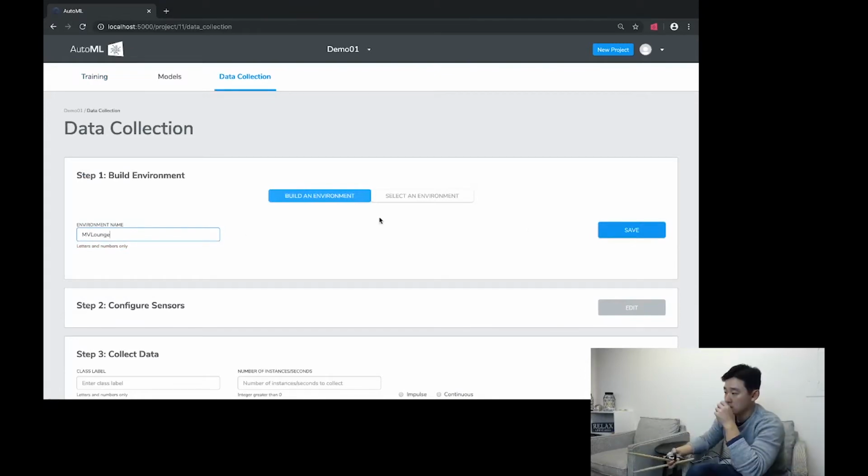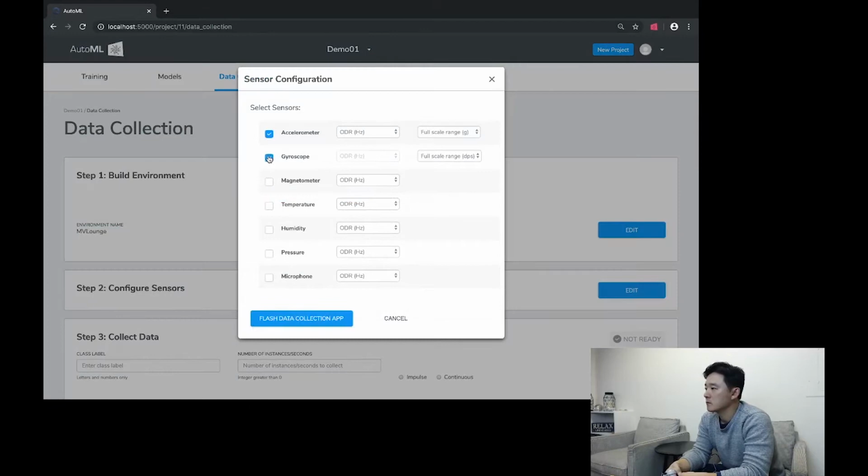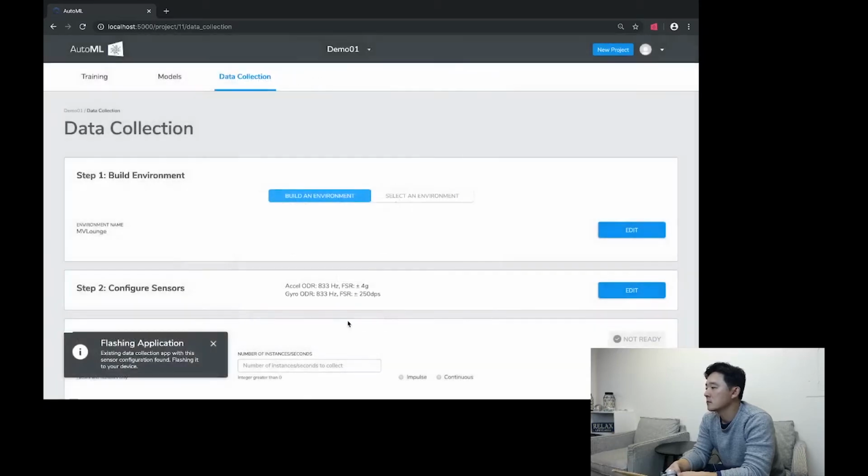First, we create an environment, MV Lounge. Then we select the sensors from the list supported by the sensor module and set their sampling rates and full-scale ranges. With one click, we flash this customized data collection application to our sensor tile.box.